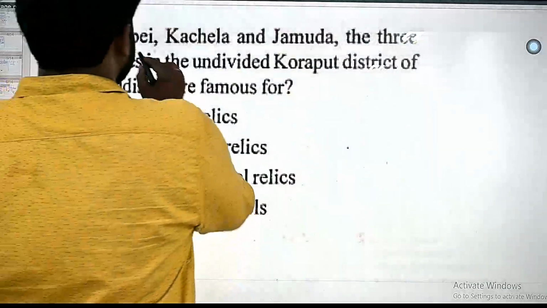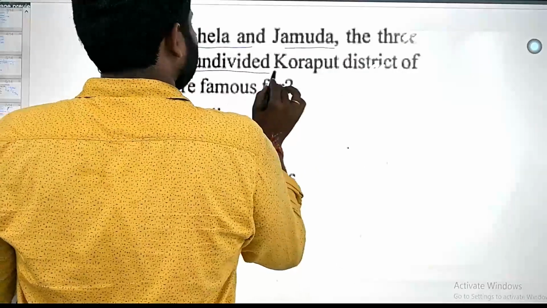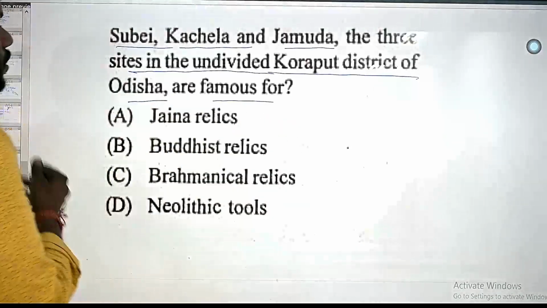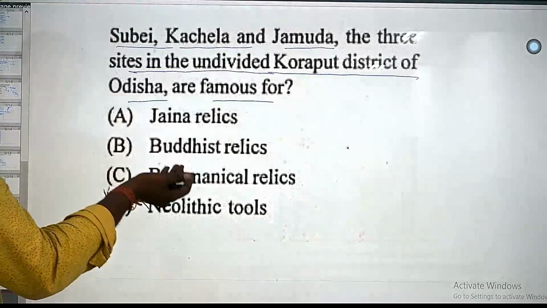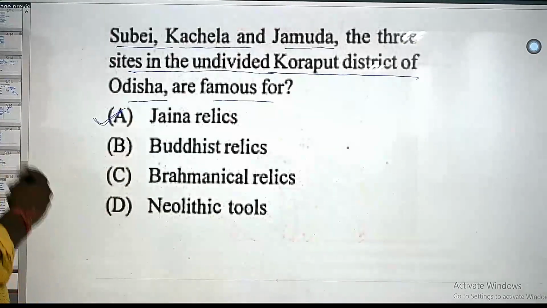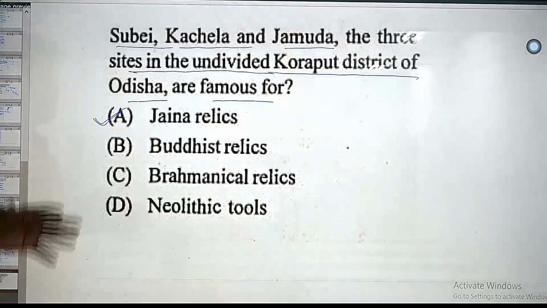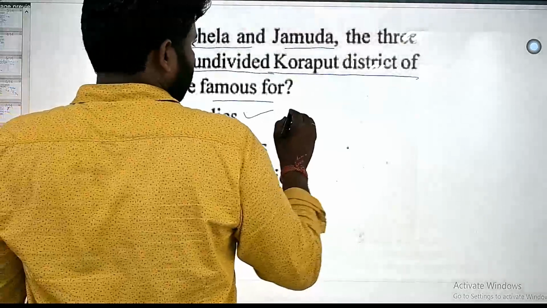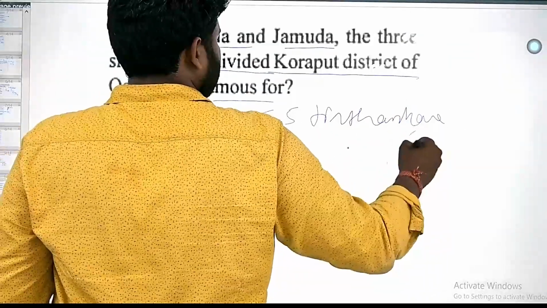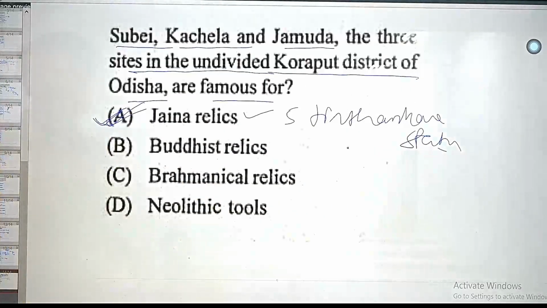Next we can go to Subai, Kachela and Jamuda, the three sites in the undivided Koraput district of Odisha, which are famous for Jaina reliefs or Buddha reliefs. That was the confusion here, but it is Jaina reliefs because statues of five important Tirthankars are found, and they have been worshipped here. So option A is the right answer.